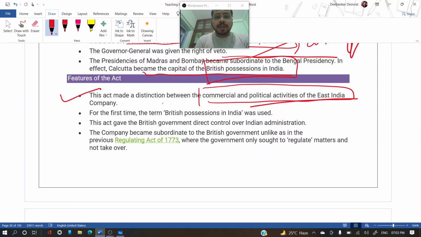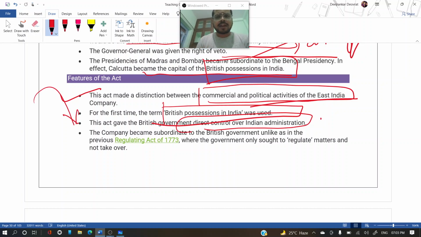For the first time, British possession in India was used. This act gave the British government direct control over the Indian administration, as they started to directly control the Indian government. Earlier, what was it like? Through the company only they were regulating it, but now they completely jumped into it and started to control India. The company became subordinate to the British government, unlike in the Regulation Act of 1773. In 1773, there was no subordination done.